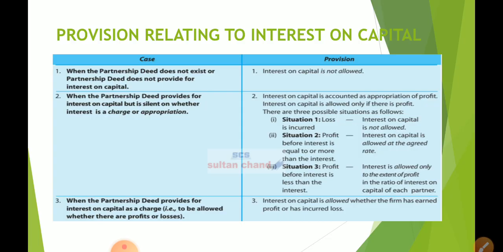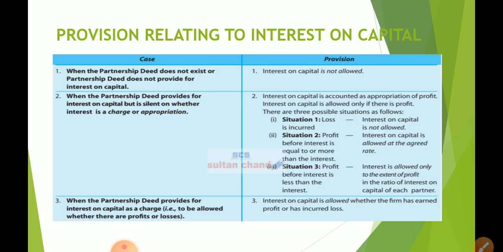What do you mean by appropriation of profit? It will appear in profit and loss appropriation account. We saw some, I think question number 4 or 5, in which the firm had incurred a loss, but still, when I'm talking about question number 4 and 5, it is NCERT books question number. The link to download the book is given in the description box. So there we saw the profit was inadequate. I think it was loss, net loss.